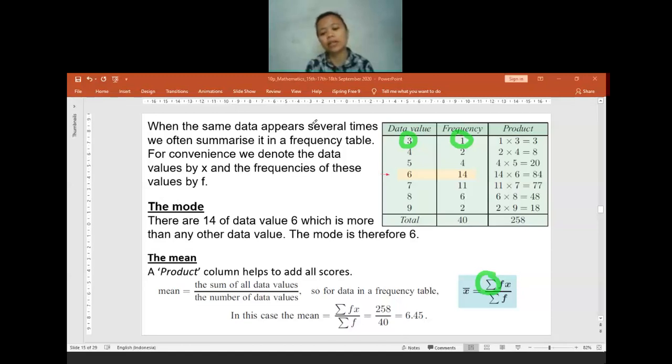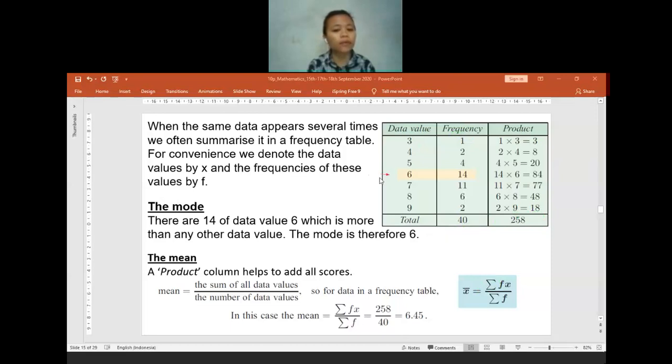And as you can see, the total for sigma fx, we already have it in here. It will be 258. And then the sigma frequency is this one. It will be equal to 40. So when we are going to find the mean, it will be 258 divided by 40. So the final answer for the mean will be 6.45.